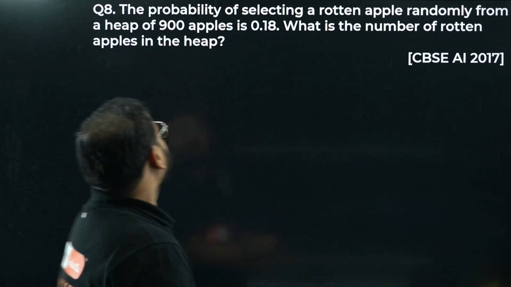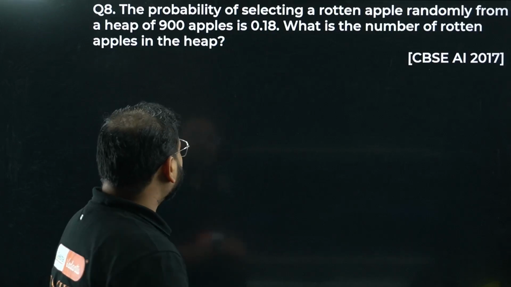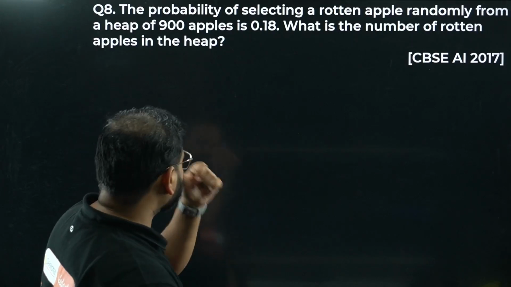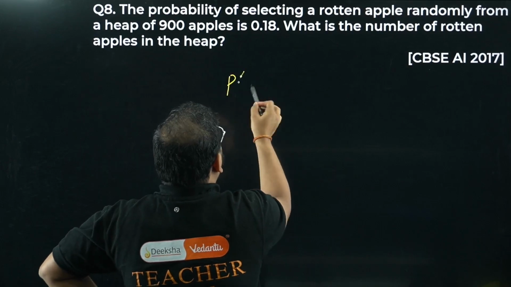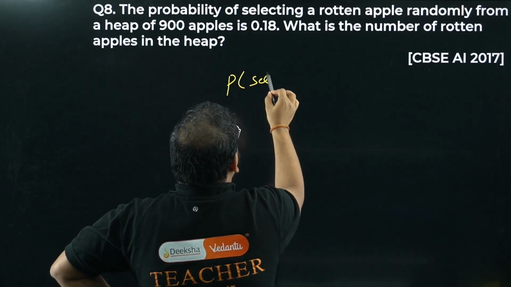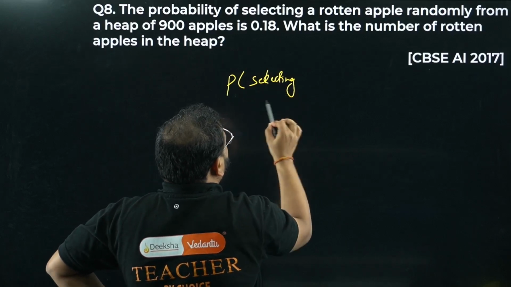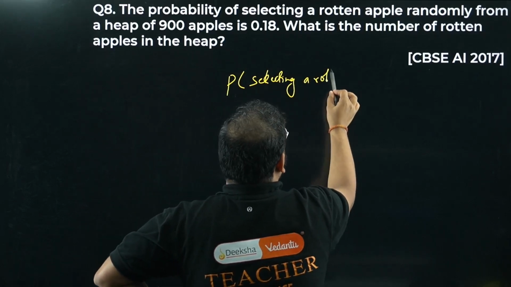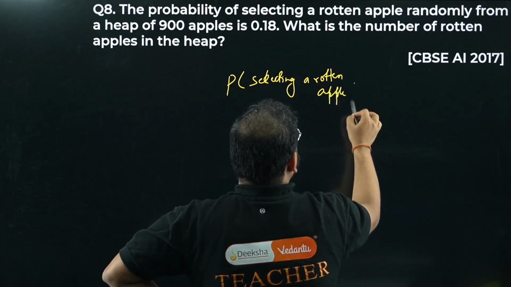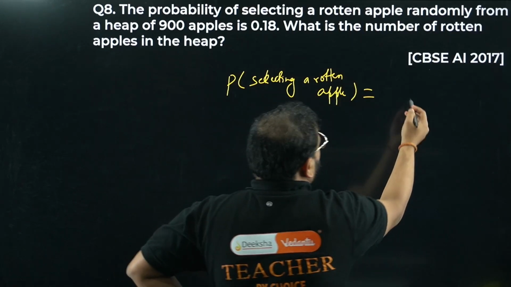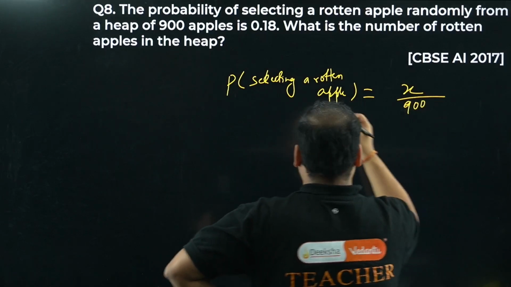Okay, so the probability of selecting a rotten apple randomly from a heap of 900 apples is 0.18. What's the number of rotten apples in the heap? Okay, so this is very simple, right? Probability of selecting a rotten apple is given by the number of rotten apples, let's call it x, divided by the total number of apples in that heap. They've given this value.